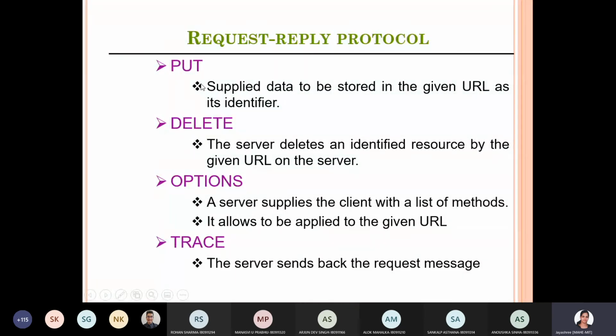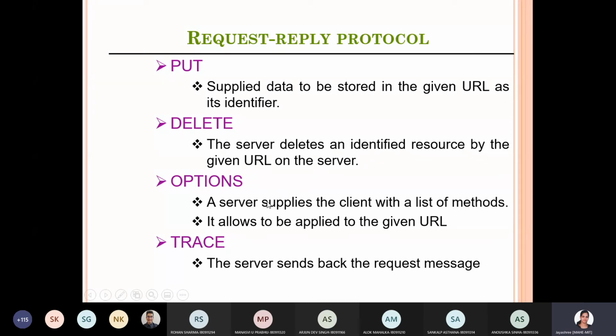Put method: what it does is just send the identifier for an address. The given URL is given in the put method, and whatever is sent along with the put method will be the identifier for that particular URL. Then the delete method of HTTP: the server deletes the identified resource from the URL. So these all require some admin permission. As a user you cannot do so, but the other methods can be used by at least any of the end users.